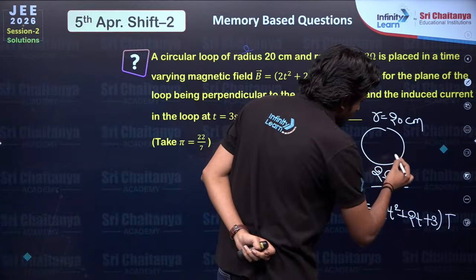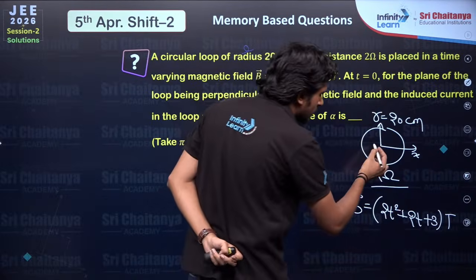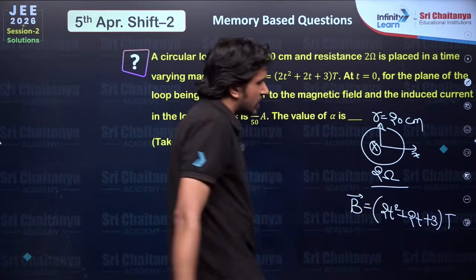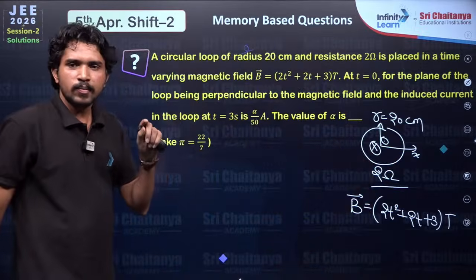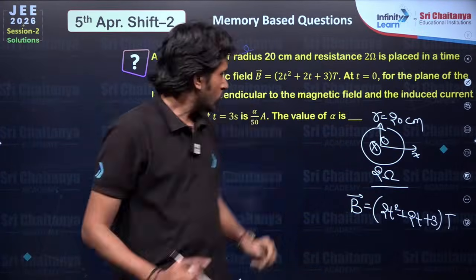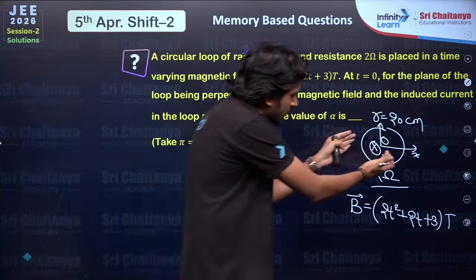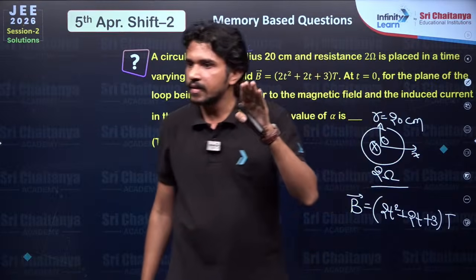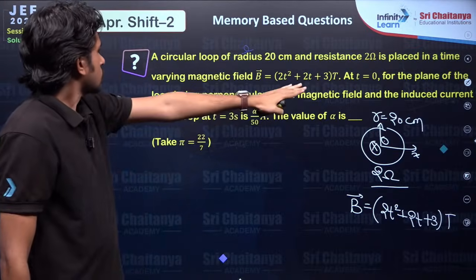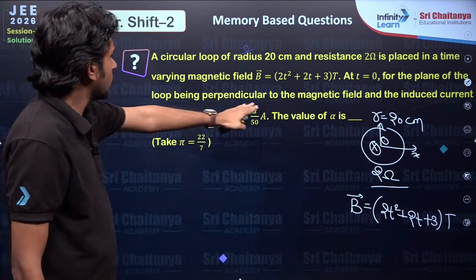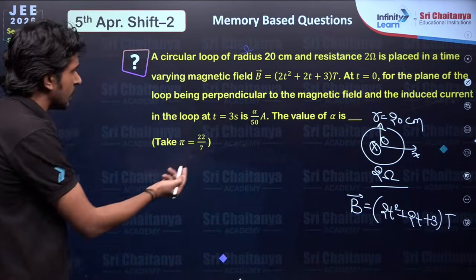So basically, if this loop is in the xy plane, then that magnetic field is either inside the plane or outside the plane, but it is perpendicular. That means we have angle 90. That means area vector and magnetic field both are in the same direction. We need the induced current in the loop at t equals 3 seconds.